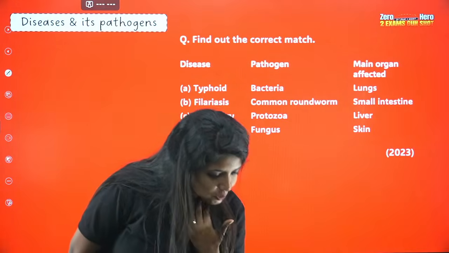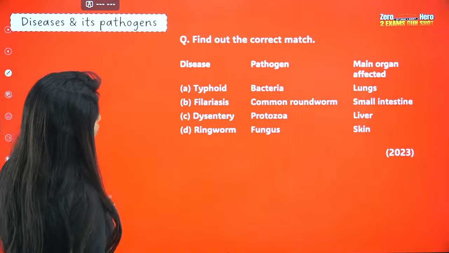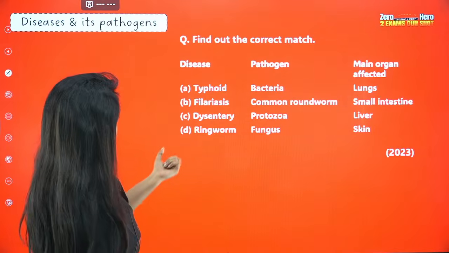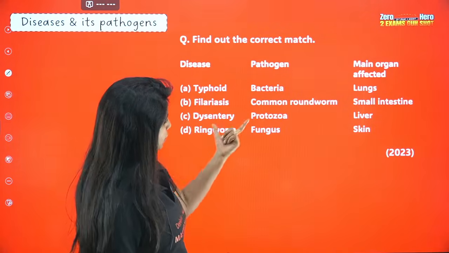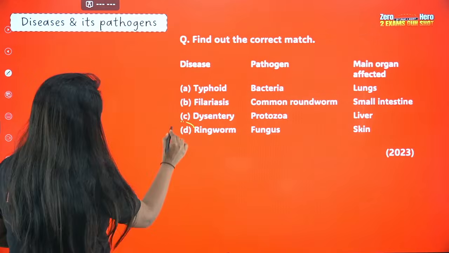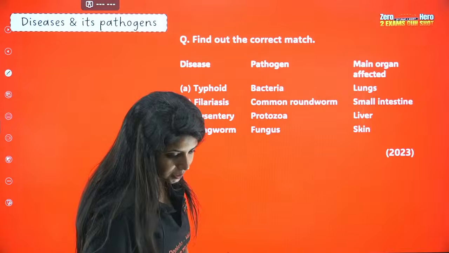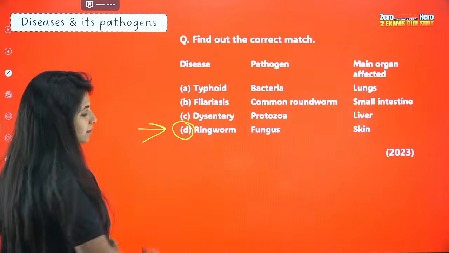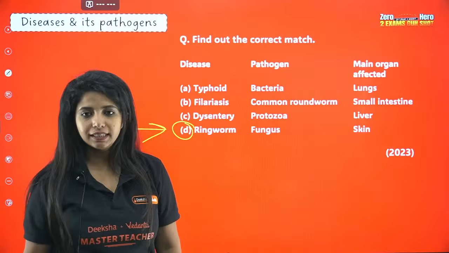Chandrika says the answer for this question is D, okay? D is what? Ringworm. So ringworm is a fungus and it affects our skin. Okay. Purvi also says the answer is D. Is it D? Yes, it is definitely D.